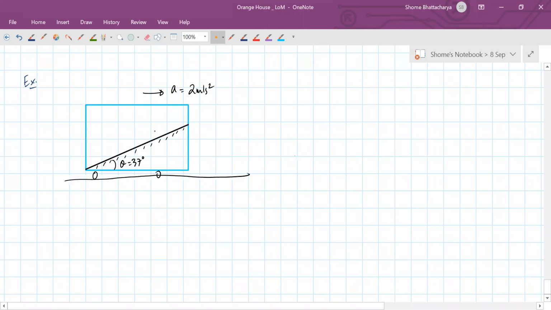Okay. And there is a block which is sliding down the inclined plane.